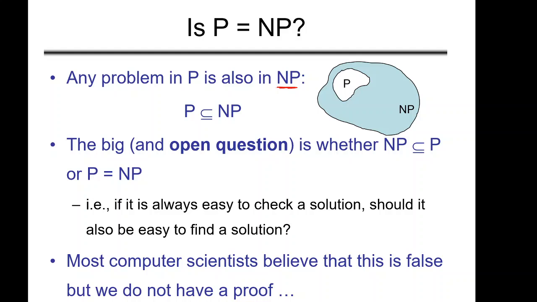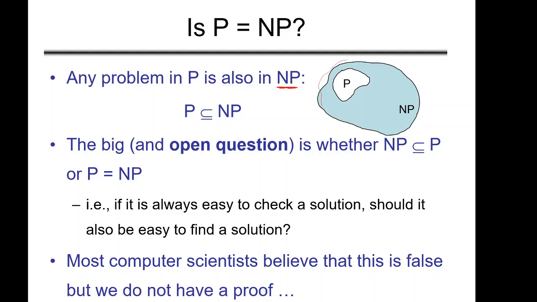So if a problem is solved in polynomial time, definitely it is verified in polynomial time. In class P we can actually solve the problem in polynomial time, so definitely we can verify it.